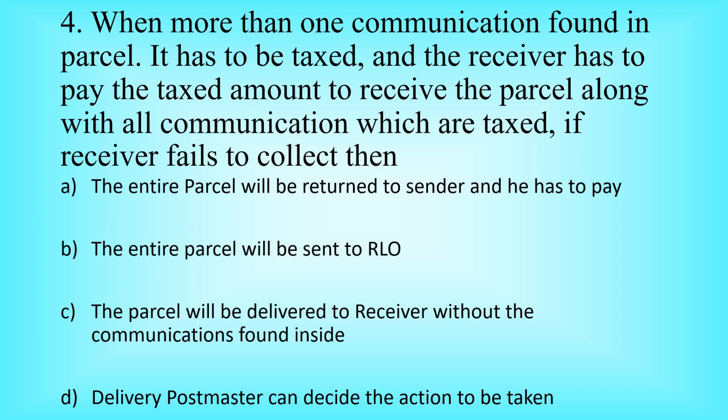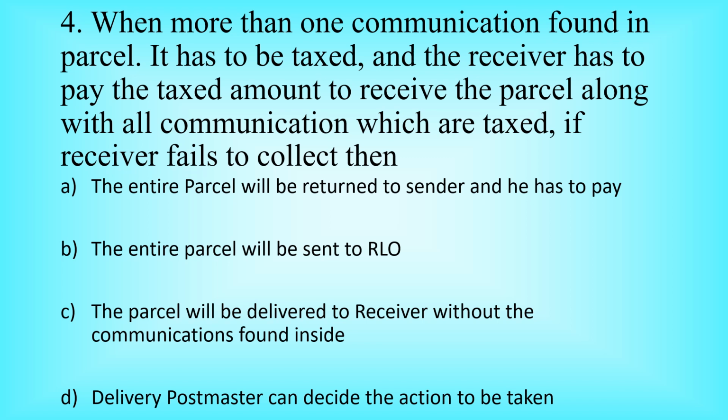Number 4. When more than one communication is found in a parcel, it has to be taxed, and the receiver has to pay the taxed amount to receive the parcel along with all communications which are taxed. If the receiver fails to collect, then option A, the entire parcel will be returned to sender and he has to pay.